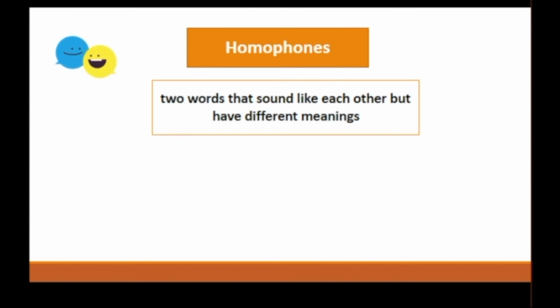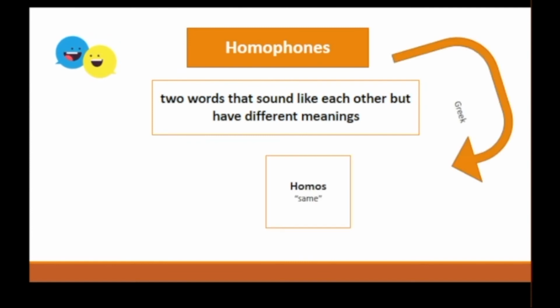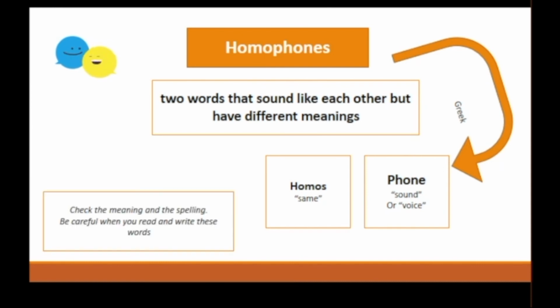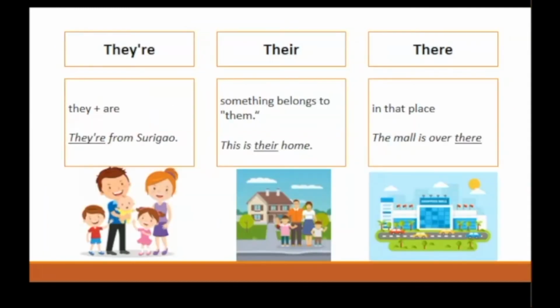The word homophone is made from two combining forms. Homo from the Greek word homos, meaning same, and phone from the Greek word phone, meaning sound or voice. Some homophones are confusing, that's why you need to be careful when you read and write these words. Here are some examples of homophones.